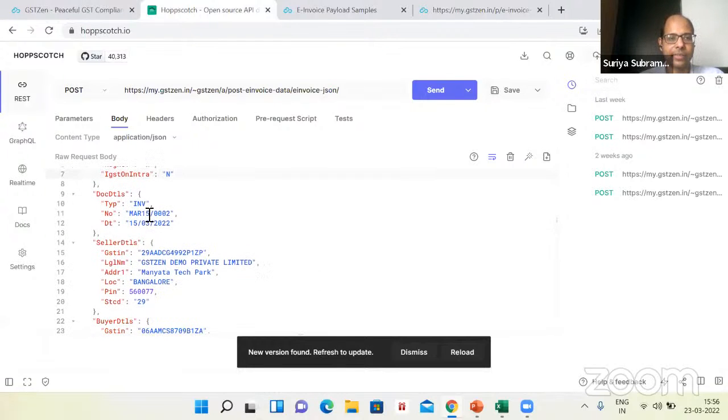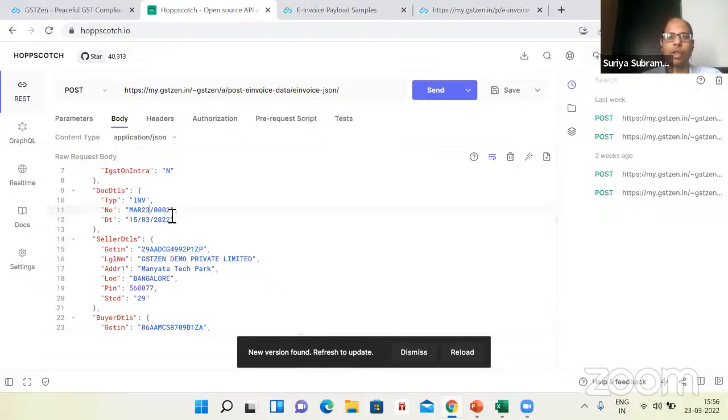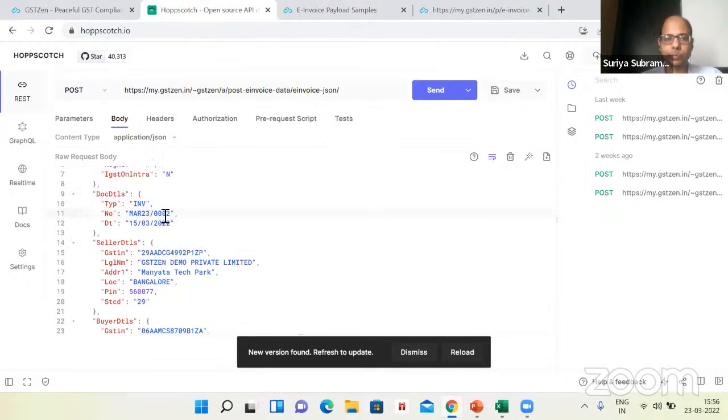Let me do one thing. I will change the invoice number. I will change this invoice number to March 23,002. 001 we have already used earlier in the demo. So I'll use 002 and let me enter today's date. Actually, I want to show an error scenario. So let me enter tomorrow's date. So I'll enter 24th of March.